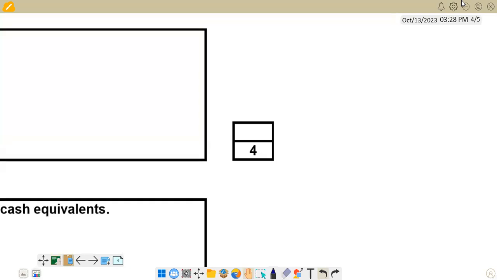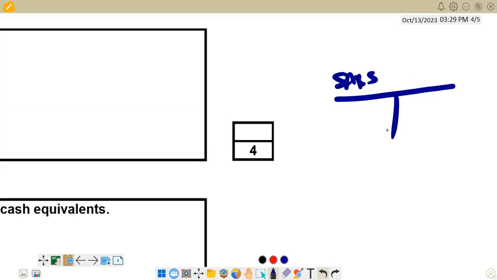So when calculating this income tax, we have to know that income tax can be a current liability at the beginning, also can be a current asset at the beginning, and also can be a current liability at the end, and also can be a current asset at the end. So we have to know where to place it when we have a SARS income tax account.